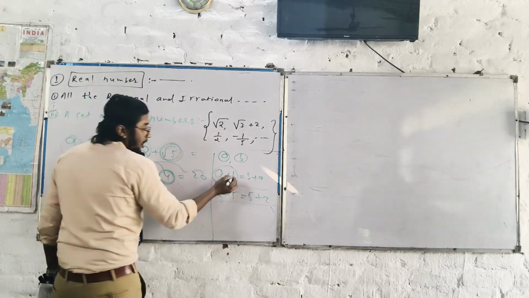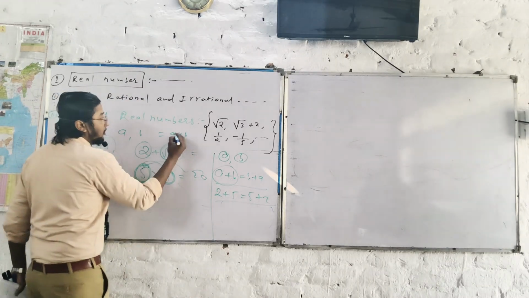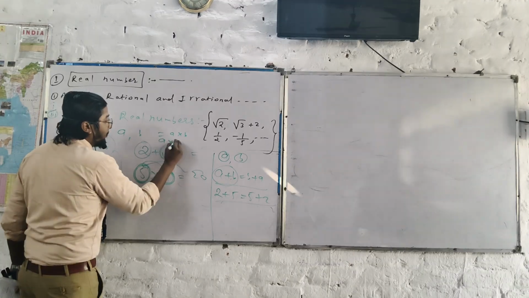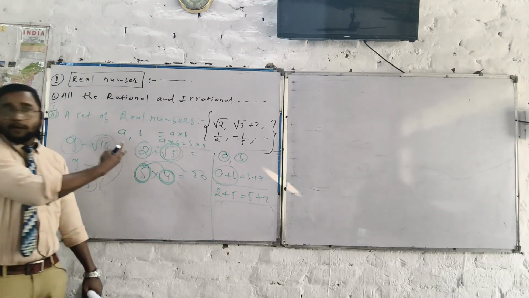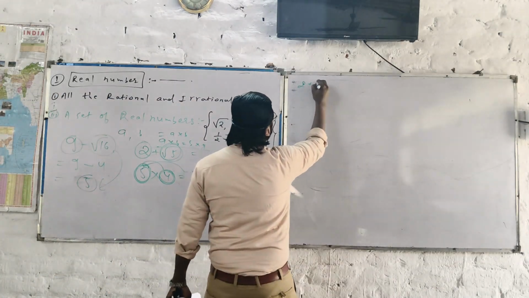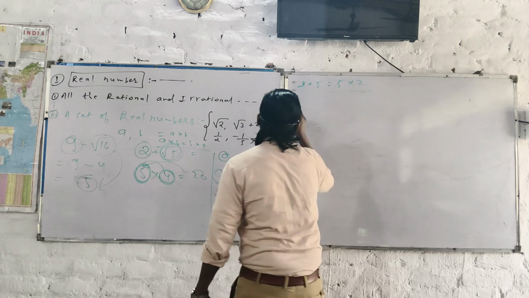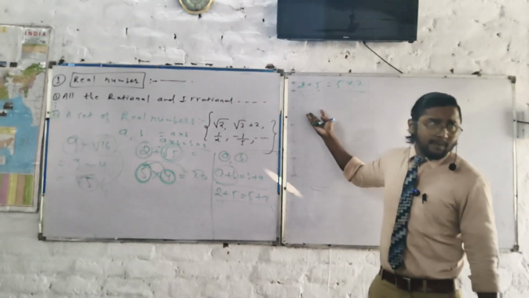Commutative law of addition. And if I take A and B, I can say that A into B equals B into A. It is called the commutative law of multiplication. 2 into 5 equals 5 into 2. Your answer is the same, so you can say that it follows the commutative law of multiplication.